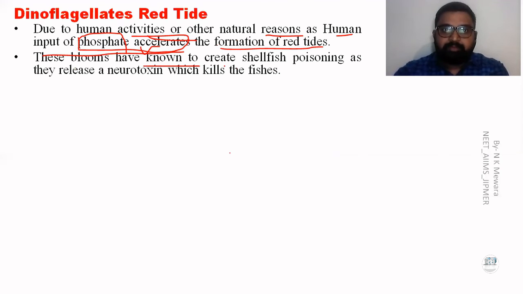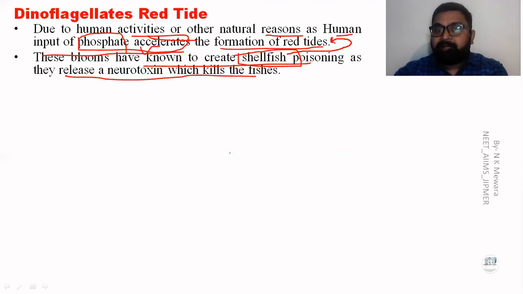This bloom is known to create shellfish poisoning. When a red tide forms, it creates shellfish poisoning and releases neurotoxin, which kills the fishes. How does shellfish poisoning happen? Because the shellfish use the red tide organisms as nutrition, resulting in shellfish poisoning.